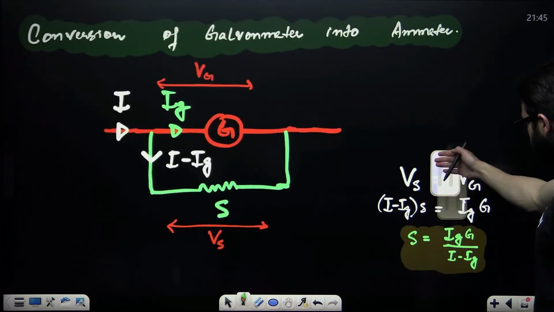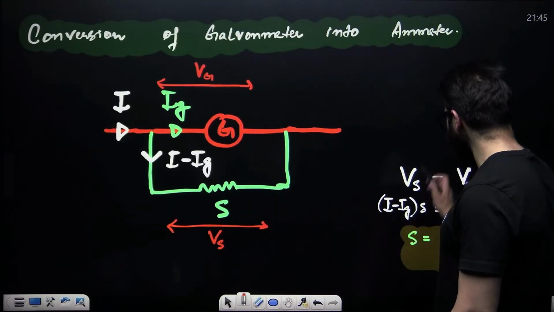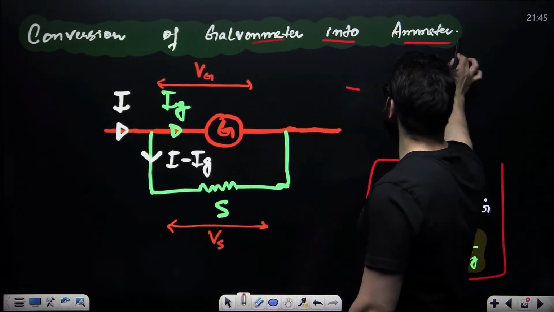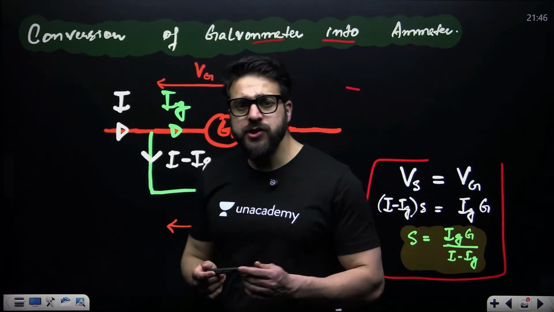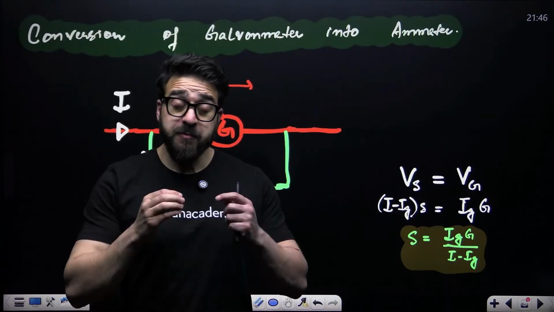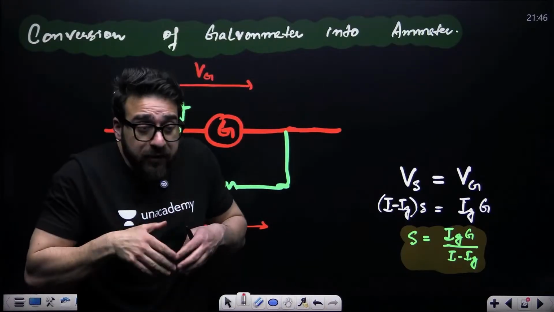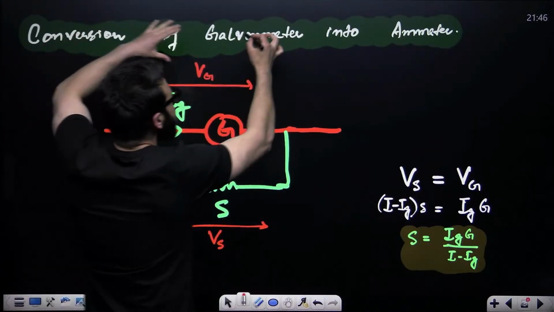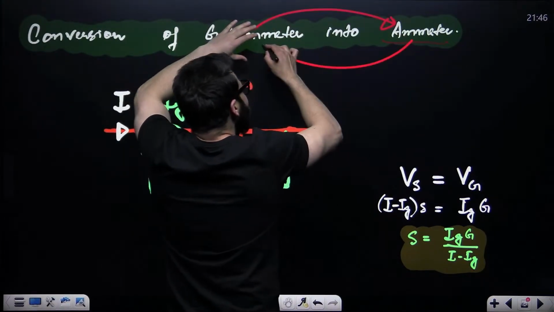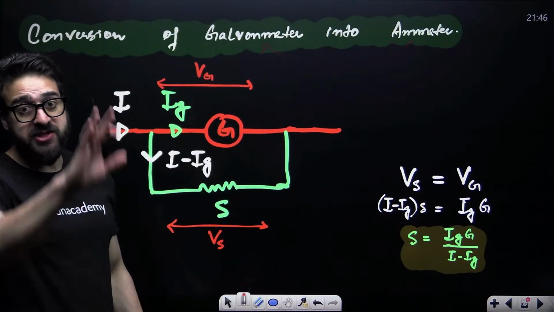Now guys, take a look. What I want you to understand in this particular case is conversion of galvanometer into an ammeter. Sir, since you said galvanometer is that device which measures the small range of currents, which produce the large errors, how can we overcome this problem? We'll convert this galvanometer into a new device that is called ammeter. Ammeter is also a galvanometer, but the better version, which will produce very less error, which will measure the large range of currents.